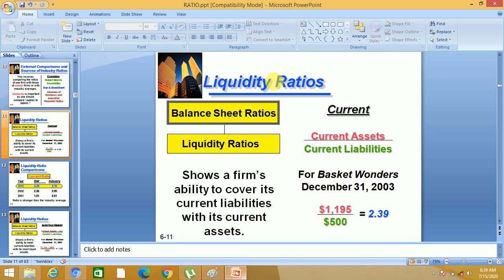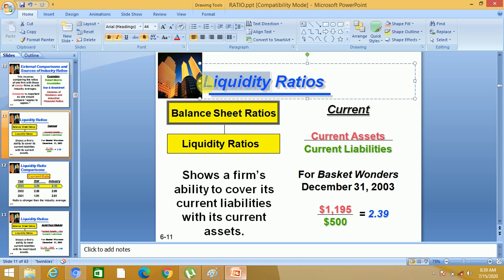The ability of a firm to pay its short-term liabilities. Here we are not considering converting your assets to cash.